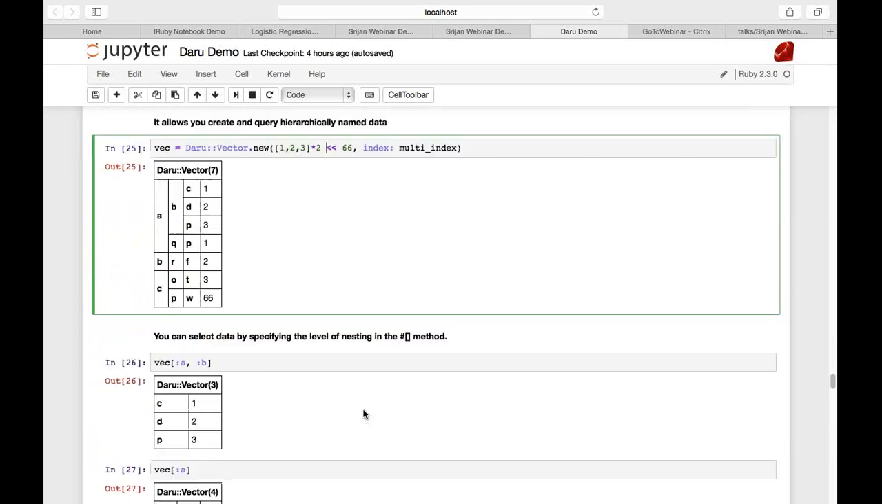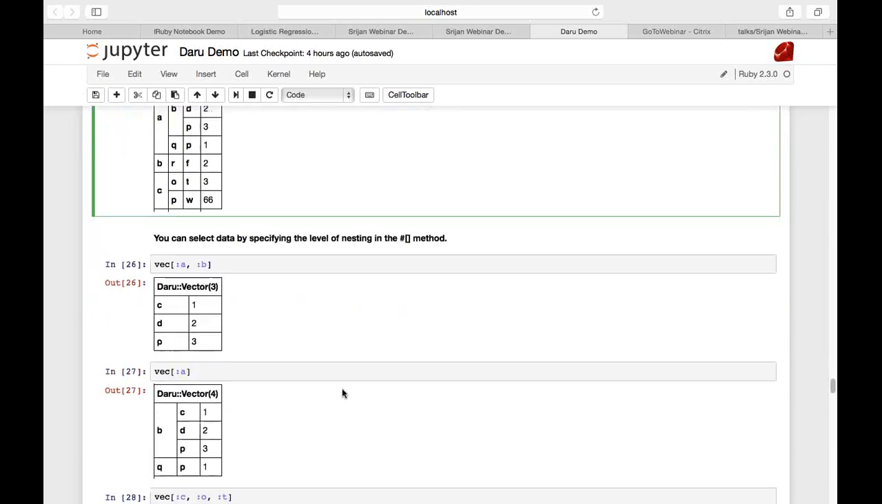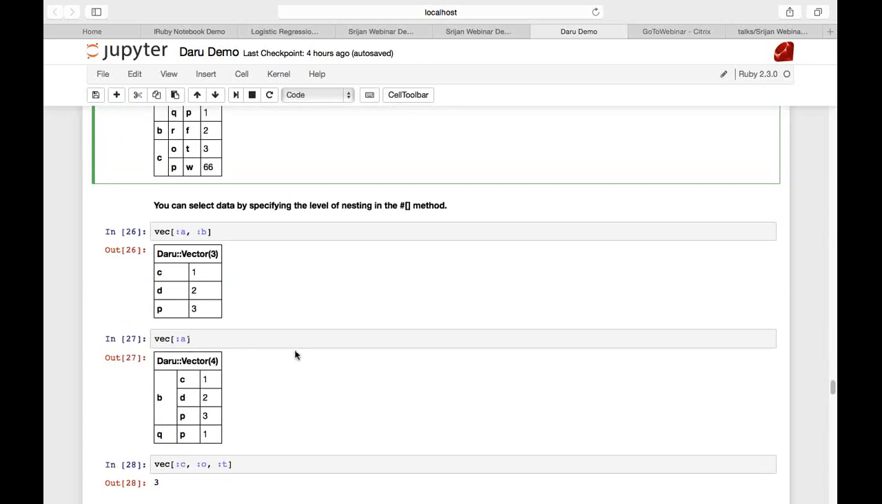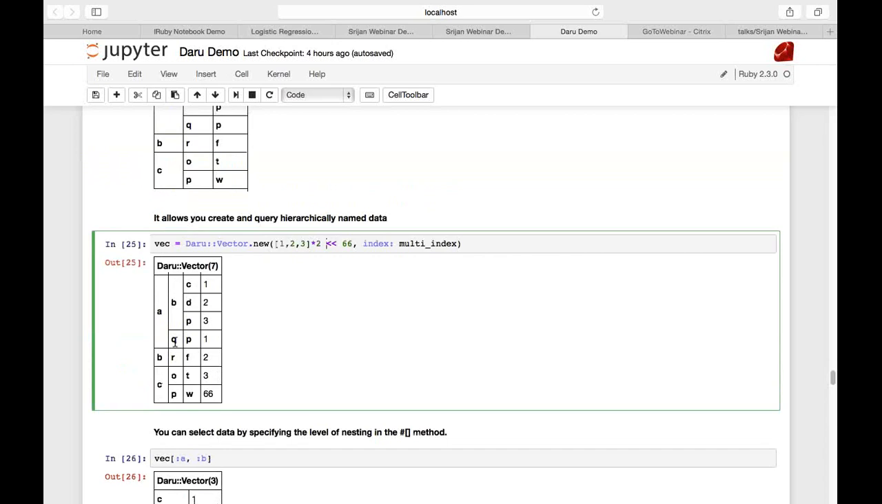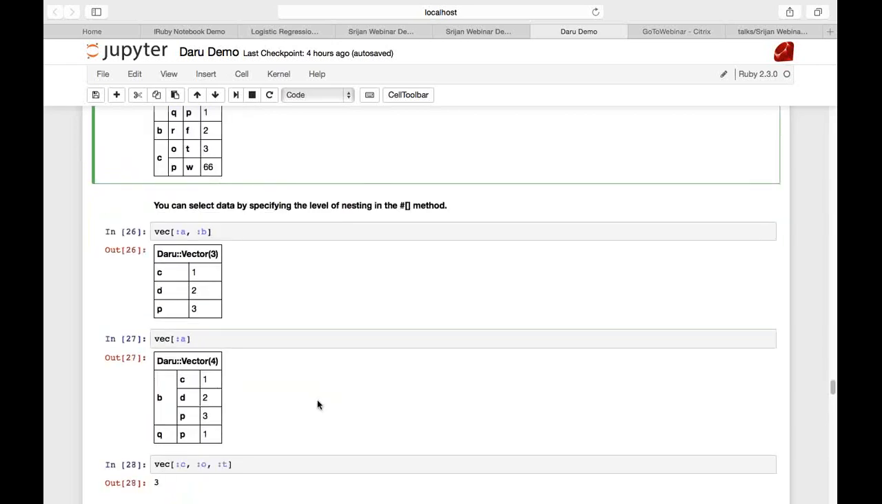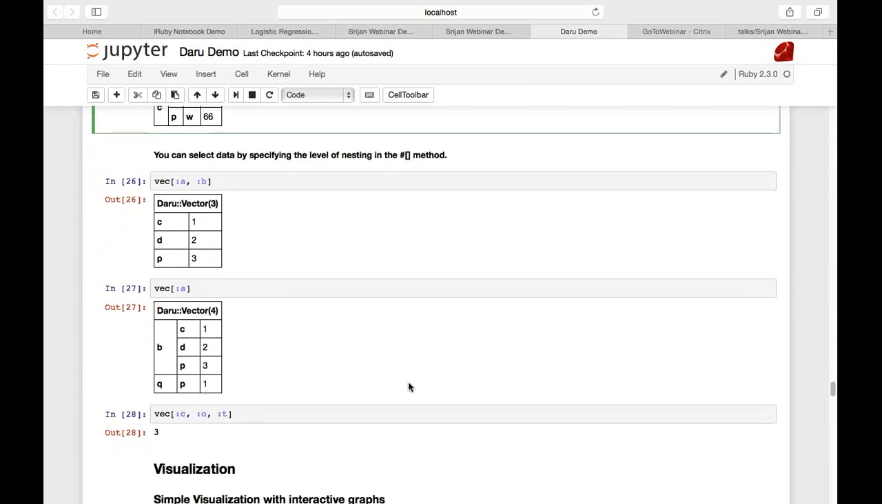So you can select data by specifying the level of nesting in the box operator. Say you want all the elements that are present under A and B, you specify A comma B and you get that. Now say you want only A, you specify only that, and the elements that are present under A are these, which you get as a Daru vector with this particular multi-index. And of course, specifying the complete multi-index will provide that specific data point.